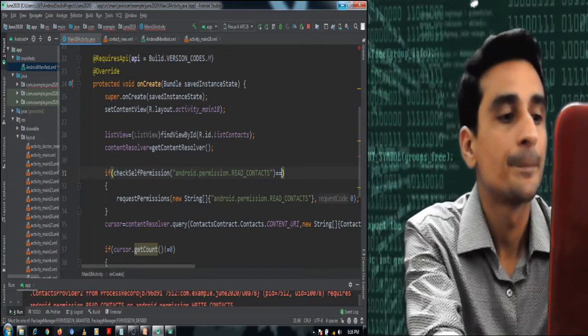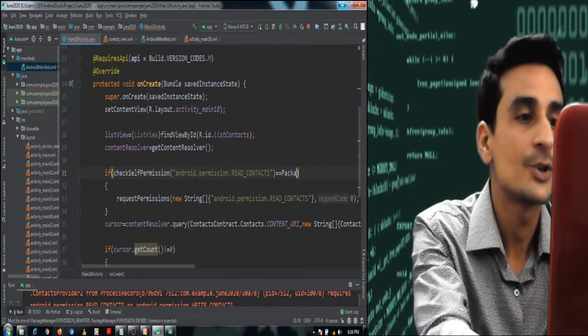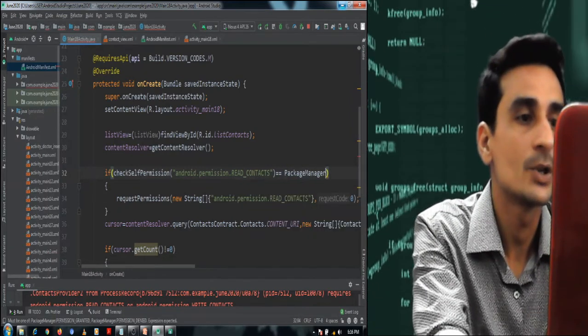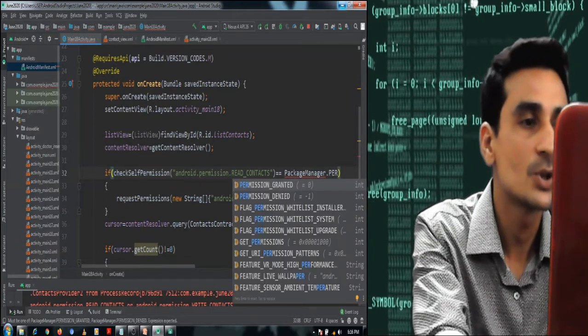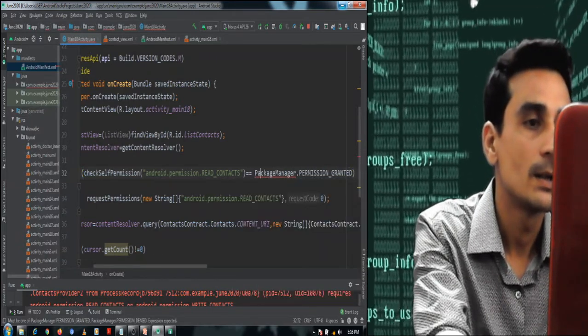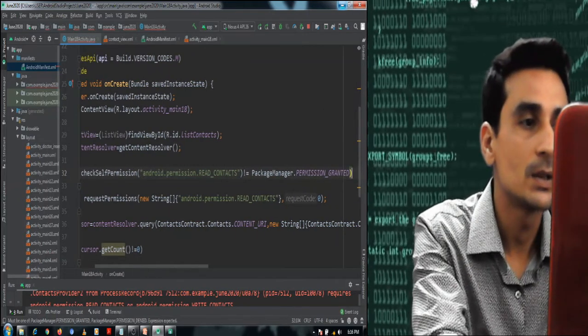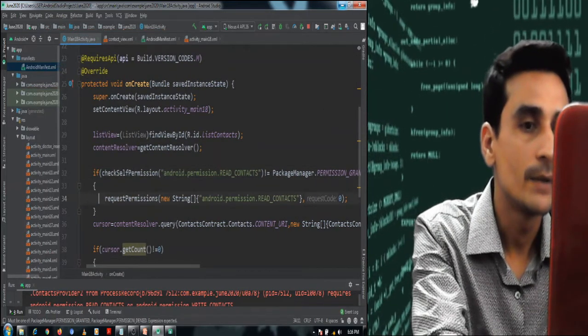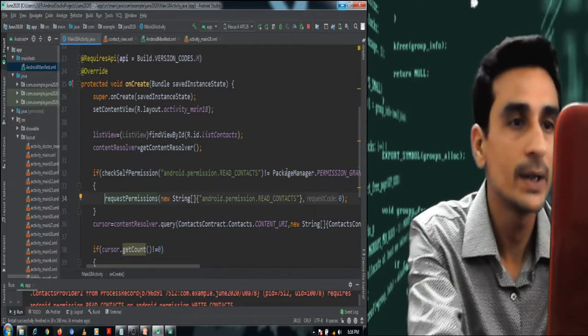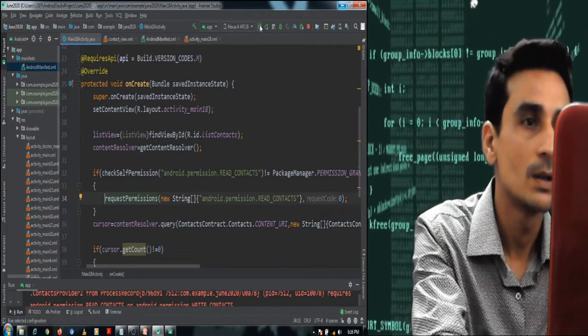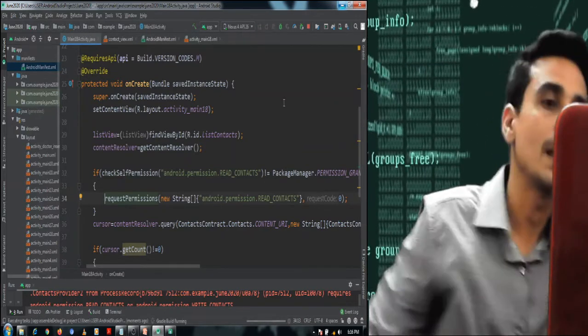Okay, here PackageManager.PERMISSION_GRANTED and is not equal to, we are checking whether the permission is not granted, we are requesting permission. Okay, we are requesting permission. Now we will execute this code.